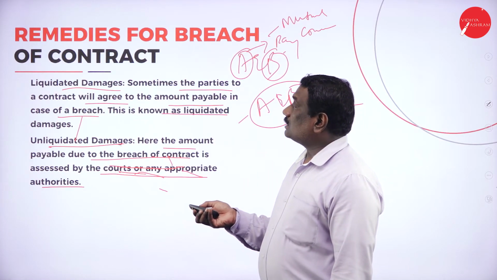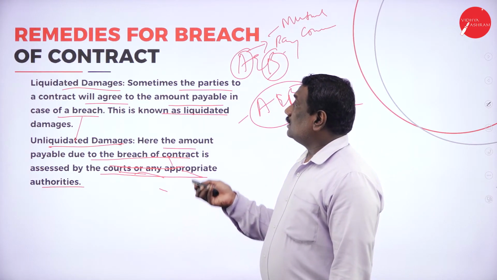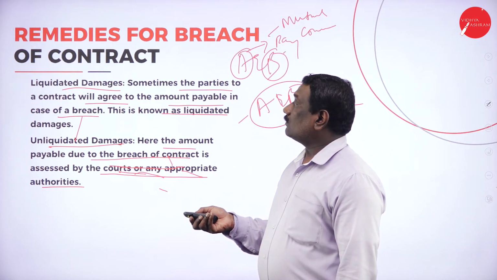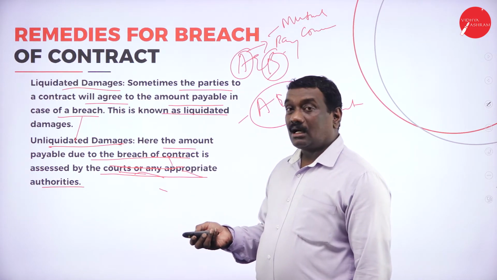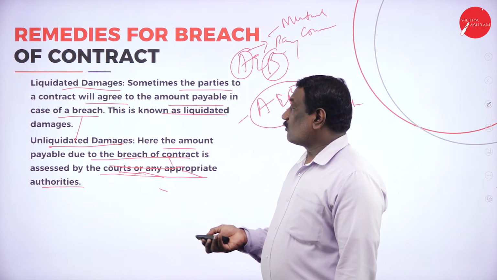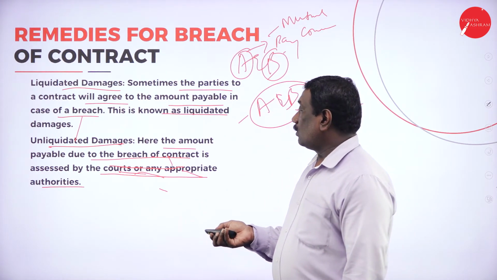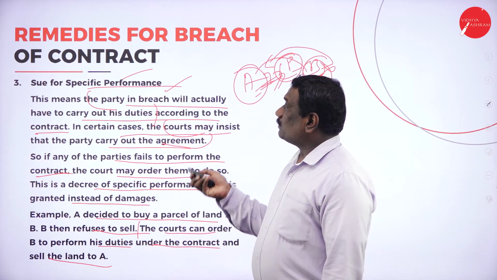Under this we have two types: liquidated damages and unliquidated damages. Liquidated damages are where the parties to the contract agree to the amount payable in case of breach. Whereas in unliquidated damages, the amount payable due to the breach of contract is assessed by the court or any other appropriate authority. Then third is suit for specific performance.